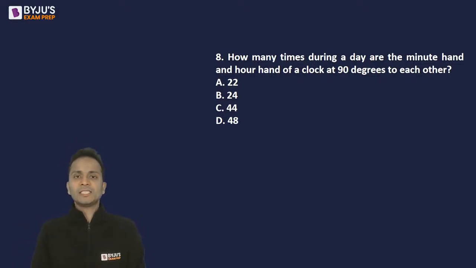Now question number 8 is how many times during a day are the minute hand and the hour hand of a clock at 90 degrees to each other? Now you must remember this particular number.